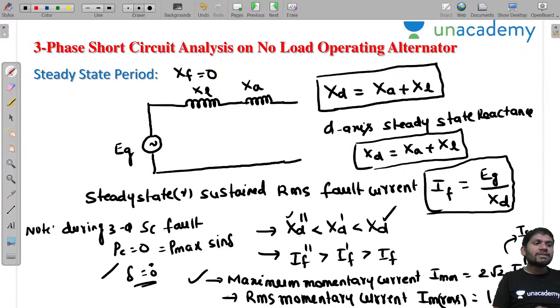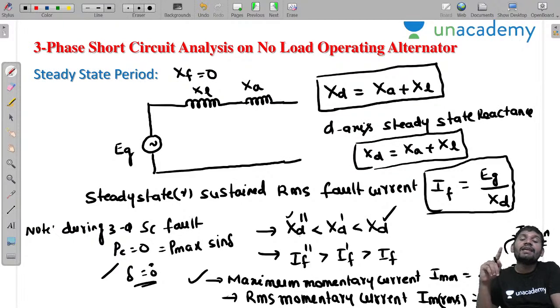Clear, sir? What is IF double dash here? Subtransient current. Okay, this is the observation during the transient condition. If any three-phase short circuit fault takes place on an alternator, what are the observations during the subtransient period, the transient period, and the steady state period? Why are these currents like this? Why are these reactances like this? Because of damper winding reactance and field winding reactance. Why do the damper winding reactance and field winding reactance come?